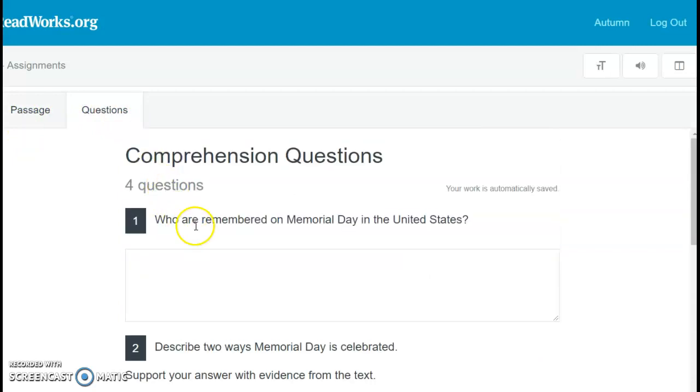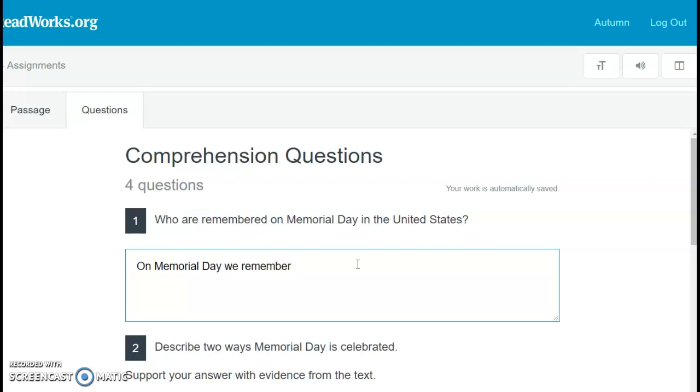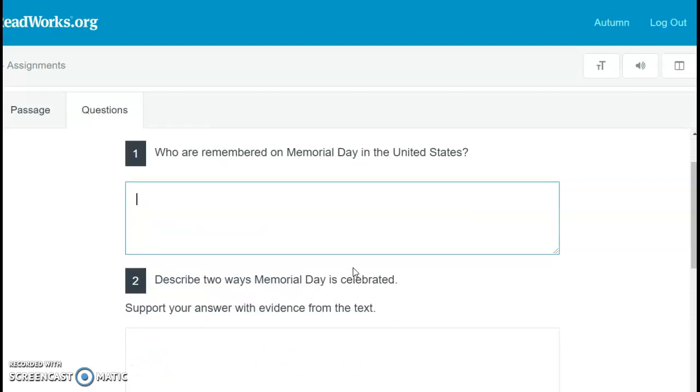So question 1 says, who are remembered on Memorial Day in the United States? So that's like saying, who do we remember? Now remember, you're 4th graders, almost 5th graders. I should see full, complete sentences. So if the question is, who are remembered on Memorial Day? We can type, on Memorial Day, we remember, and then your answer with a period. But I need to have complete sentences.